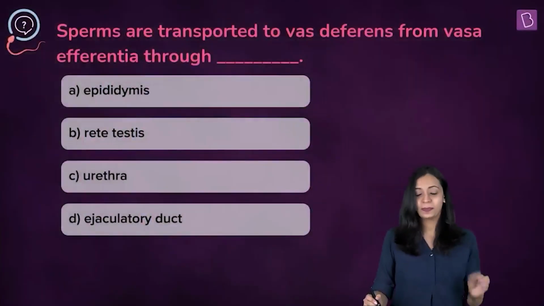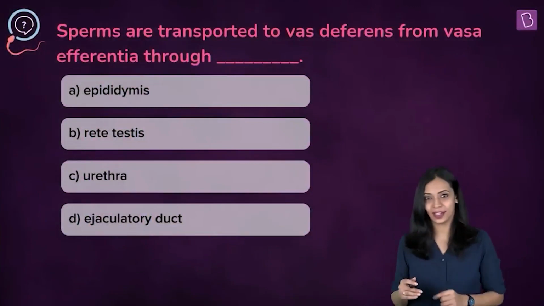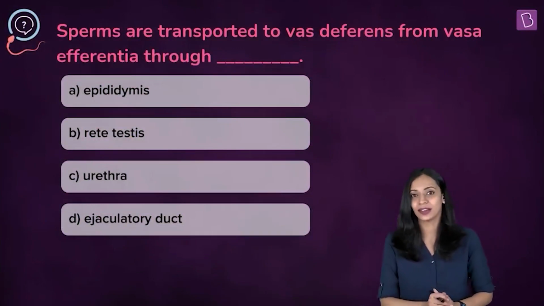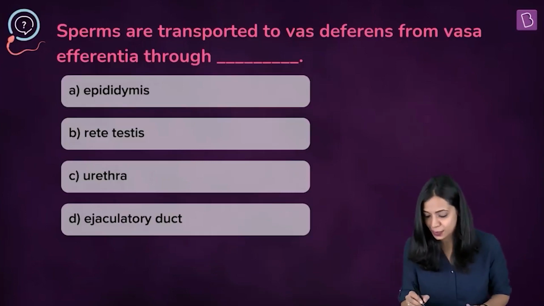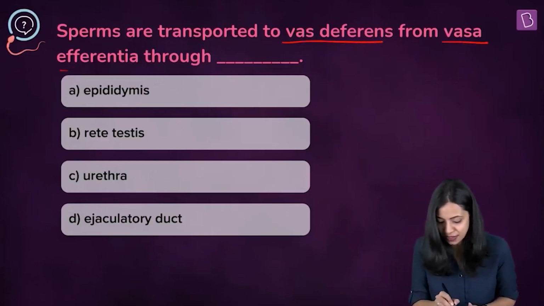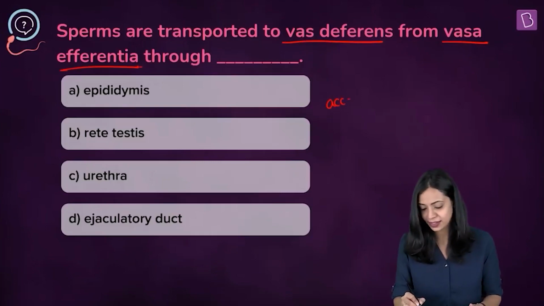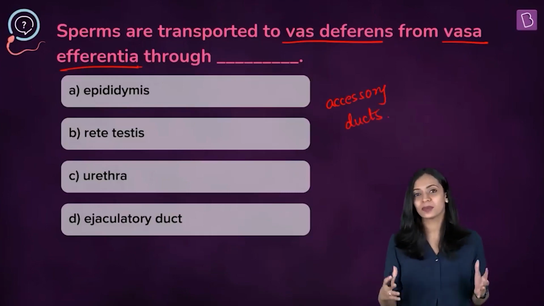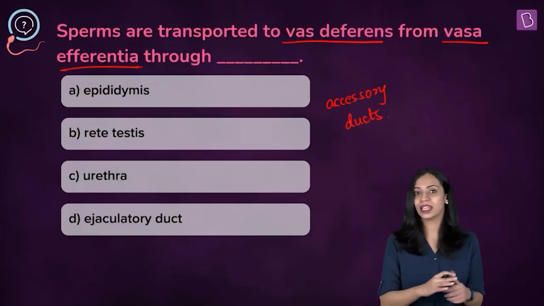Here's the question. Sperms are transported to vas deferens from vasa efferentia through dash. In the options, we have epididymis, rete testis, urethra, and ejaculatory duct. So in order to answer this question, we must find the name of the structure that is present between the vas deferens and the vasa efferentia. Now, what are the vas deferens and the vasa efferentia? They are both parts of the accessory ducts found in the male reproductive system. Remember, the male reproductive system consists of the testes, accessory ducts, and accessory glands, right? So both these are part of the accessory ducts.